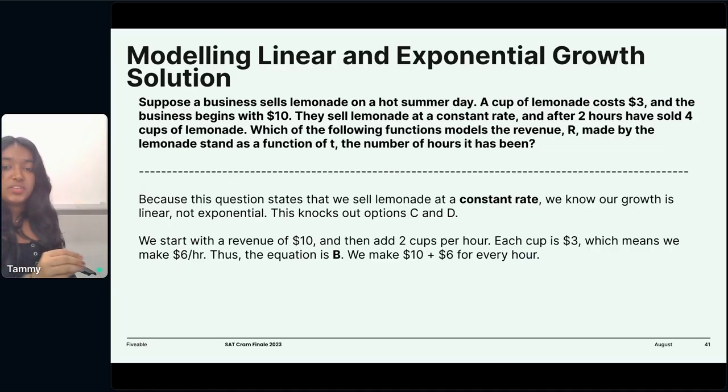So we know that they sell 2 cups per hour, and every cup costs $3. Therefore, every hour they make $6 because they're selling 2 cups of the $3 lemonade. So our rate is 6t. Every hour they're making $6. And don't forget that the business begins with $10. So our revenue function would be 10 plus 6t. Hope that made sense to everybody. Definitely ask if you have questions in the chat. We can move to the next slide.